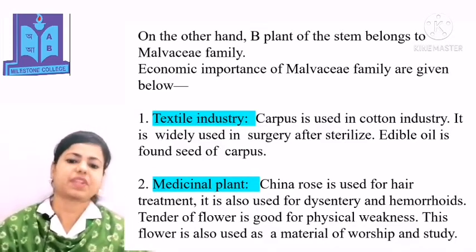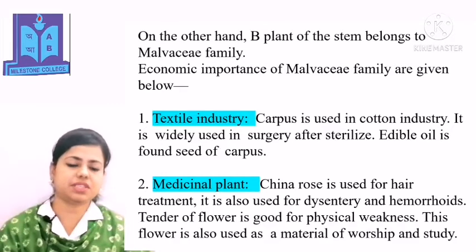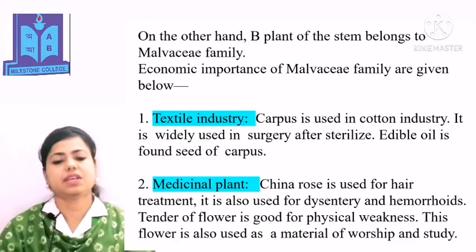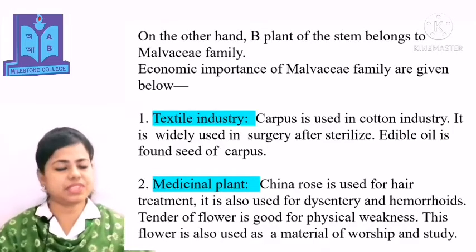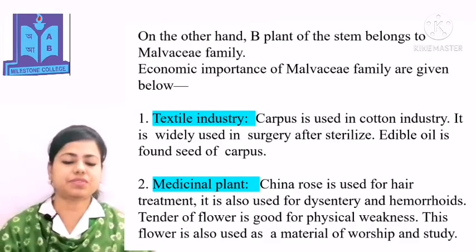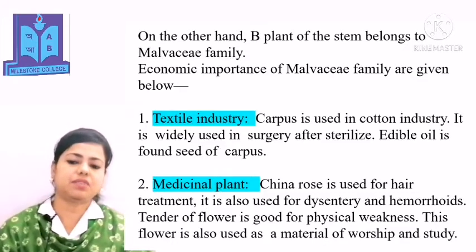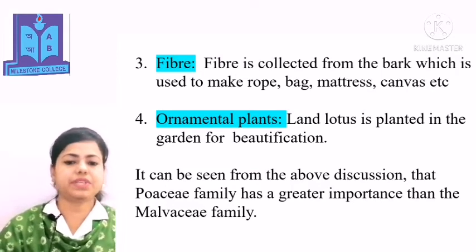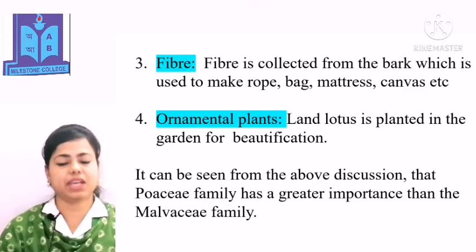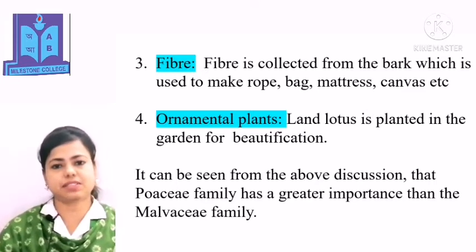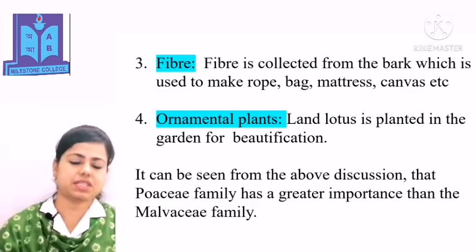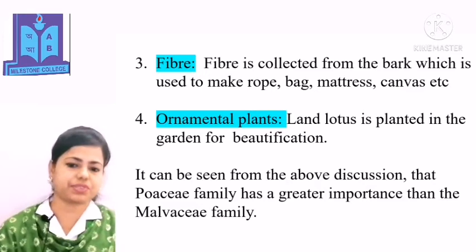Medicinal plant: China rose is used for hair treatment. It is also used for dysentery and hemorrhoids. Tender flower is good for physical weakness. This flower is also used as a material of worship. Fiber: fiber is collected from the bark, which is used to make rope, bags, mattress, canvas, etc. Ornamental plants: land lotus is planted in gardens for beautification.